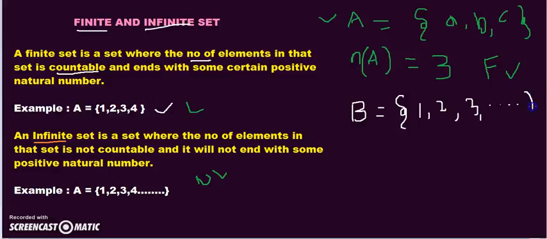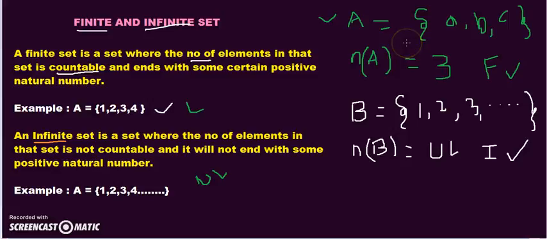If I say the number of elements in the set B, we cannot count how many elements there will be, since it is a non-ending process. It is not ending. It is nothing but unlimited. We cannot say a fixed value for the number of elements in set B. So, in this case, this is an infinite set. We call this an infinite set.